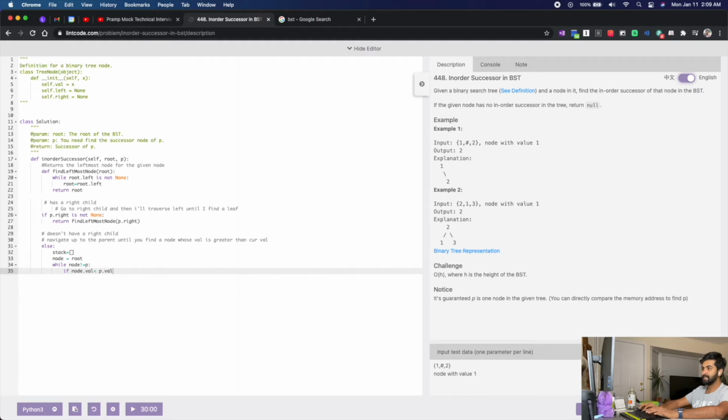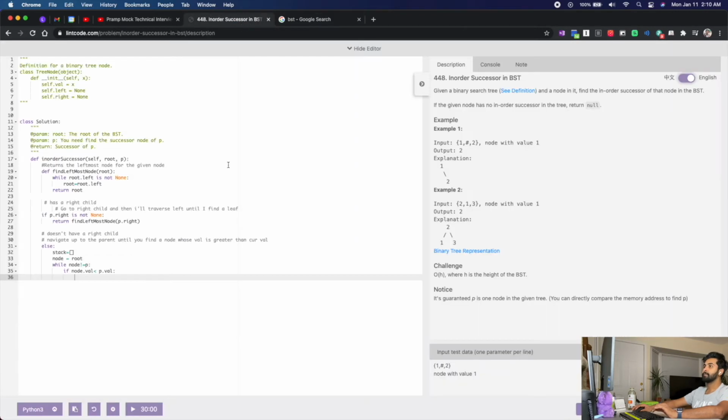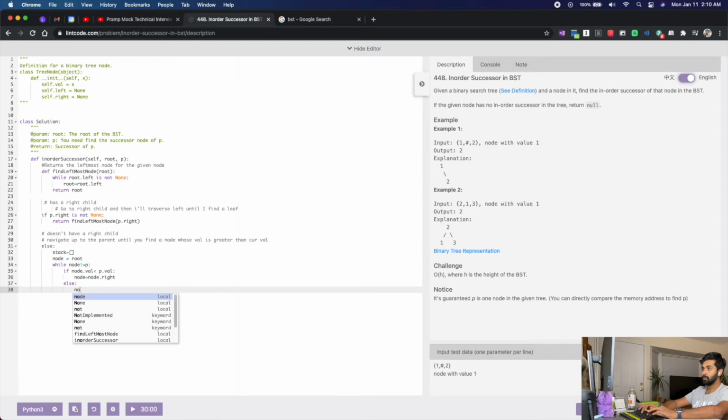If node.val is less than p.val, which means, let's go with the example, my node is 8 and p is 14. So then I'm supposed to go to the right. So if node.val is less than p.val, I will say node equals node.right. I'm going to the right step. Else node equals node.left.